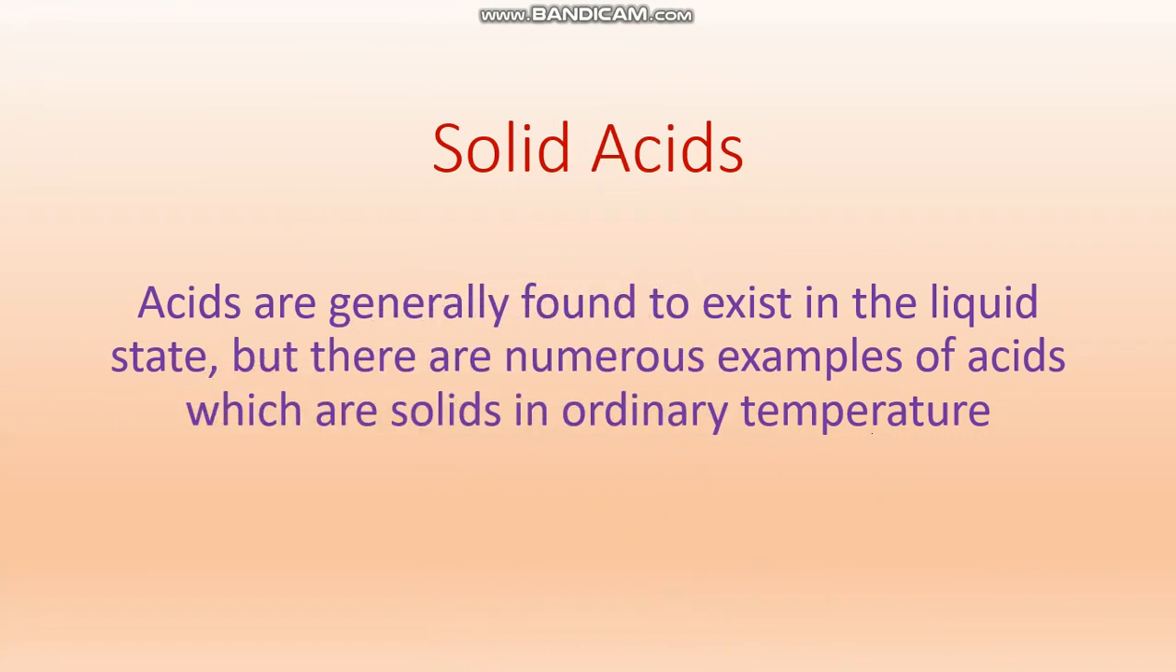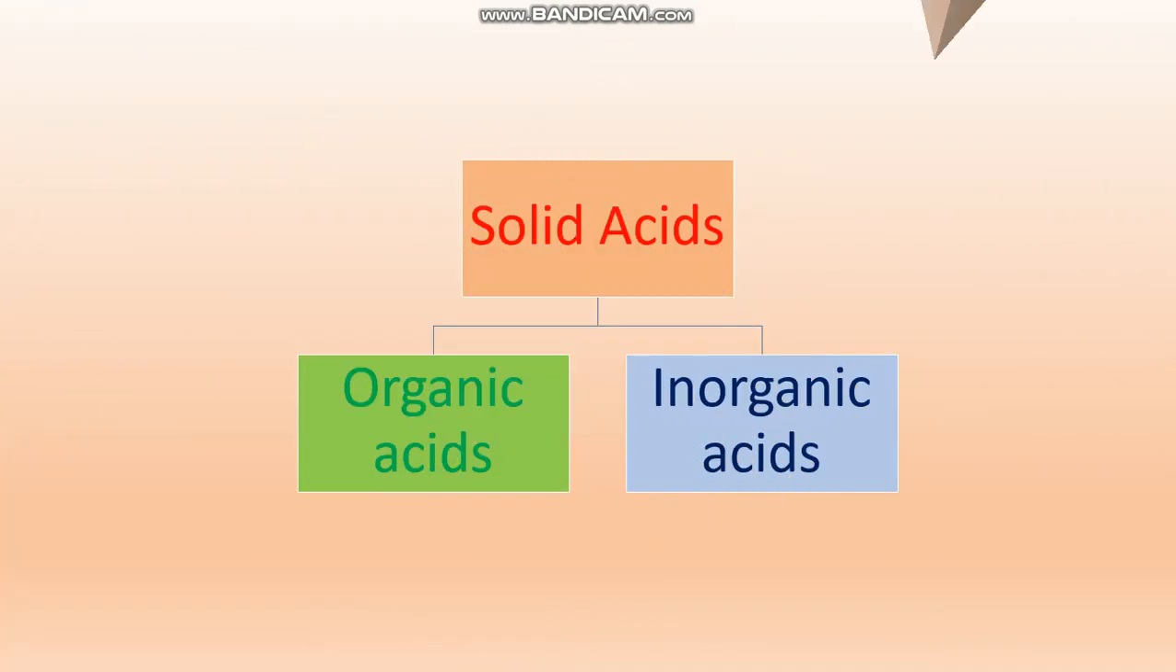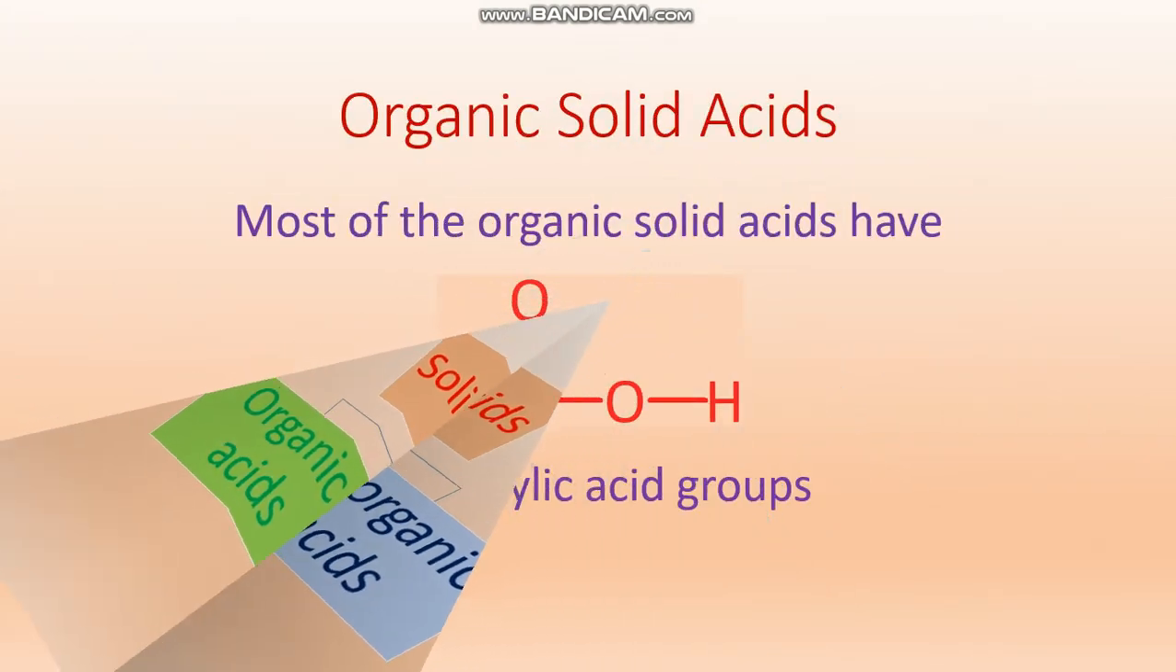Acids are generally found to exist in the liquid state such as acetic acid, sulfuric acid, etc. But there are numerous examples of acids which are solids at ordinary temperature. For example, benzoic acid, oxalic acid, etc. Now these solid acids can be categorized into two classes: organic solid acids and inorganic solid acids.